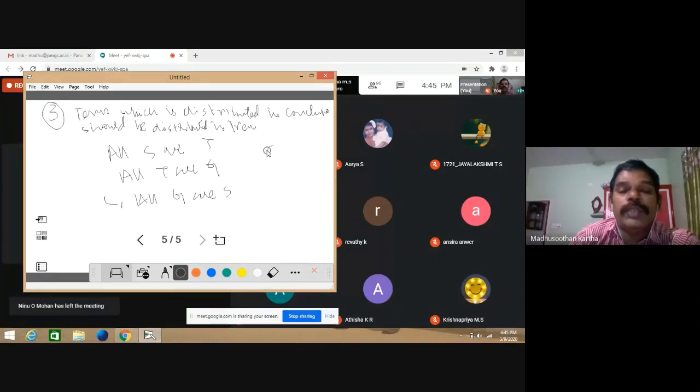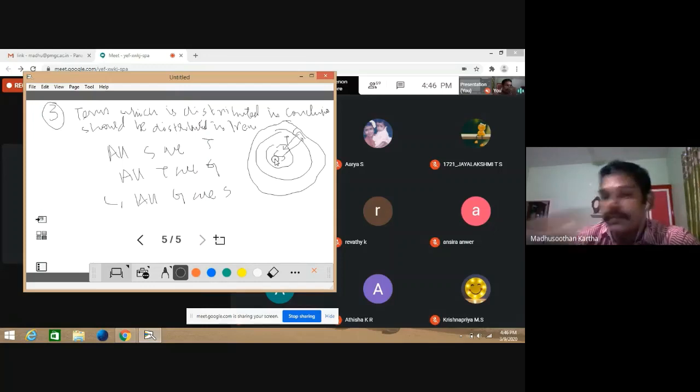If you prepare the Venn diagram, first Venn diagram S, second Venn diagram T, third Venn diagram G. So all S R G is correct this way, but all G R S is not correct, because G is the biggest Venn diagram and S is the smallest. By looking at the picture, it is not possible.